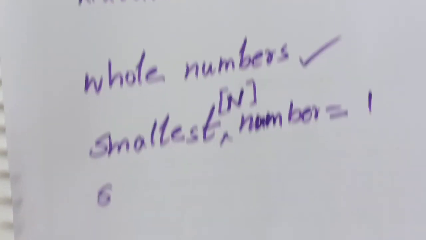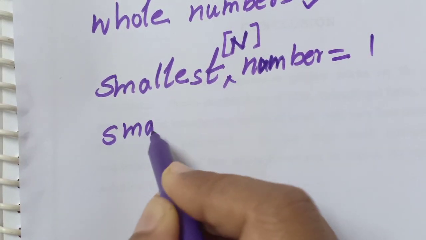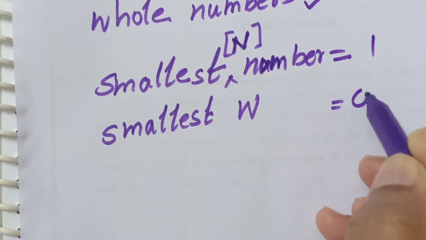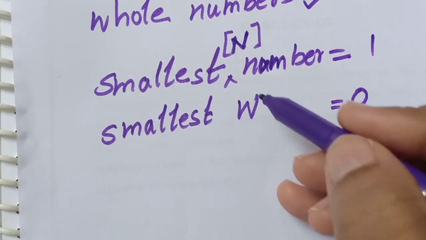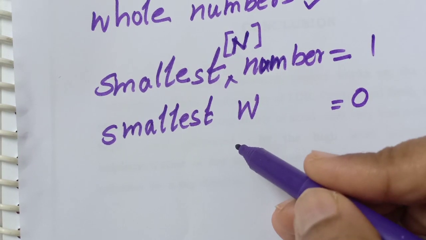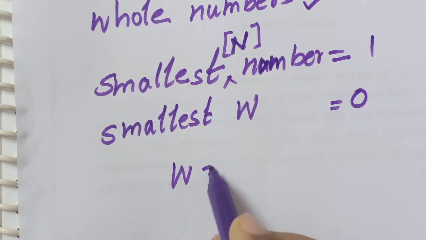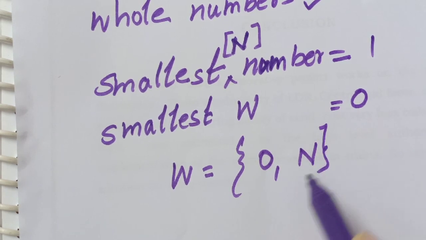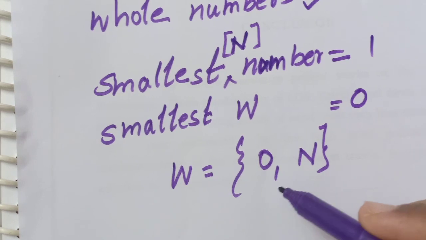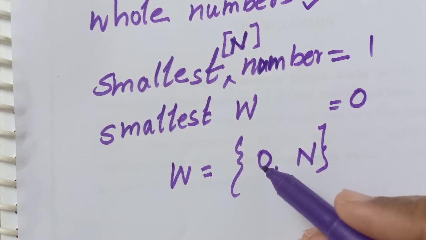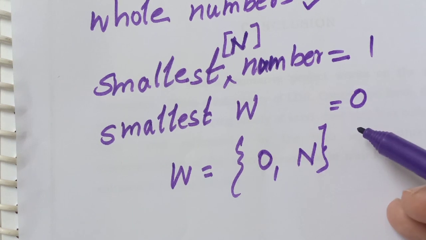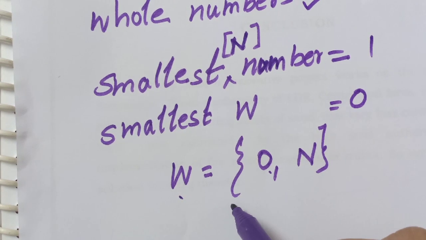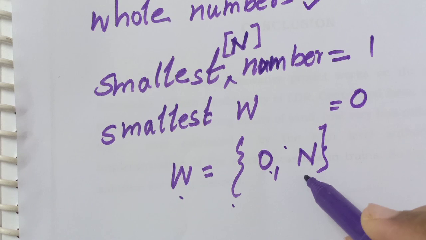So, what is the smallest whole number? Can you tell me? Okay, 0. And tell me, what is a whole number? Yeah, a whole number is a set of 0 and natural numbers. Natural numbers means 1, 2, 3, 4, etc. So along with the natural numbers, if there is 0, we call it a whole number. So whole numbers are the set of 0 and natural numbers.